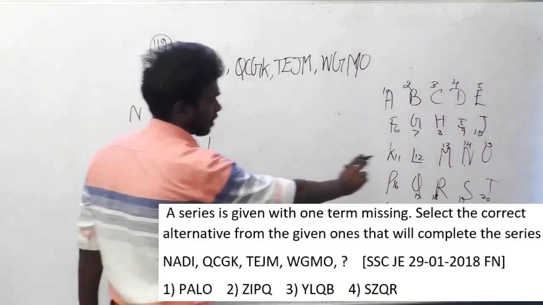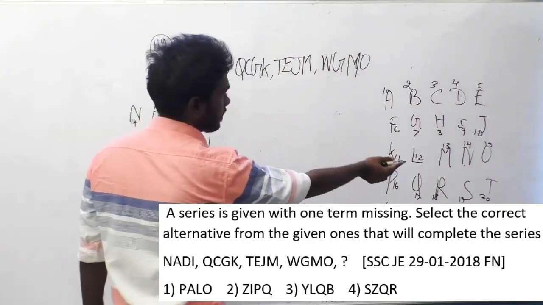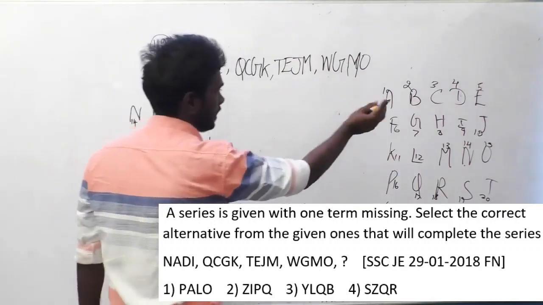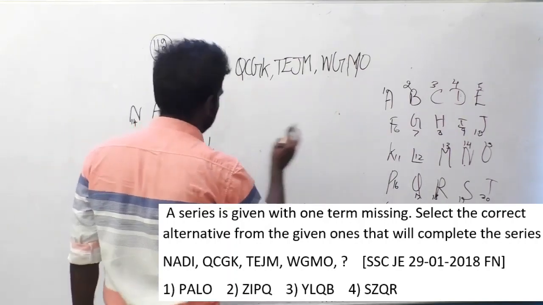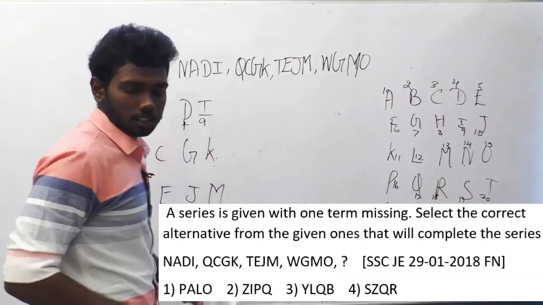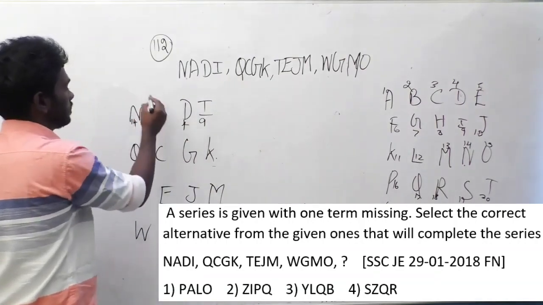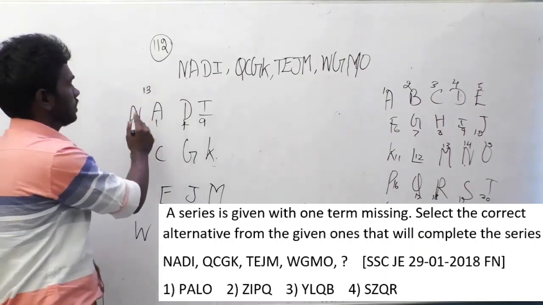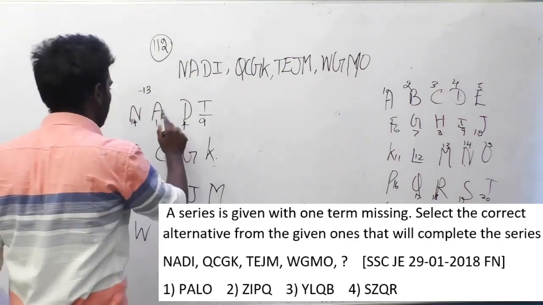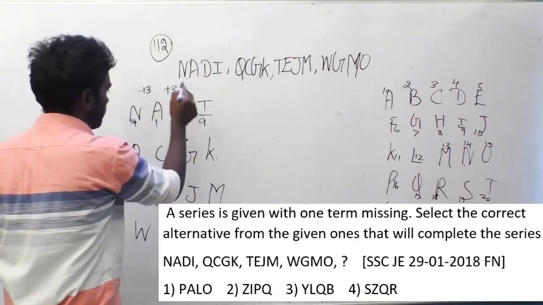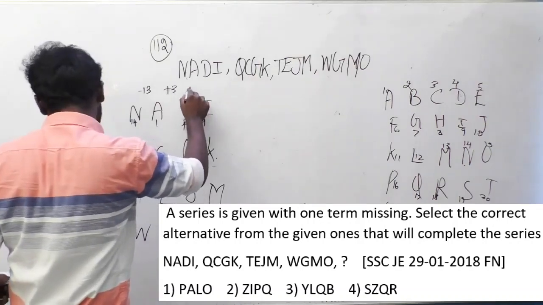NADI, look at the position of N. N is in 14th place, 14. A is in first place. D is in 4th place. And I is in 9th place. Just solve this. 14 to 1, what's the difference? The difference is 13. Since it is reducing from N to A, it is minus 13. And from A to D, it is increasing, plus 3. And here D to I, it is again increasing, it is plus 5.